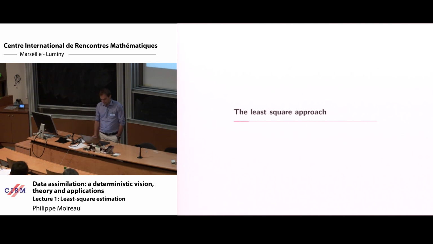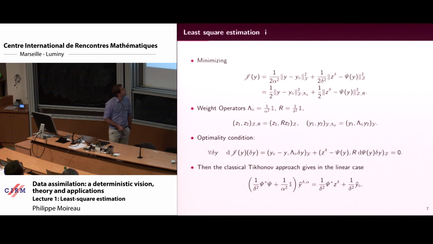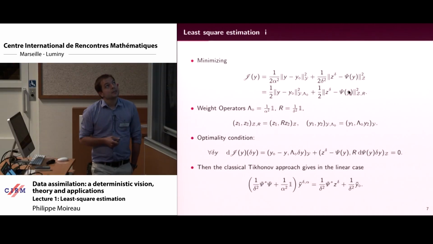If you want to do a least square approach, you minimize a J, a criterion that involves the discrepancy between the data that the experimentalist will give you, and psi.